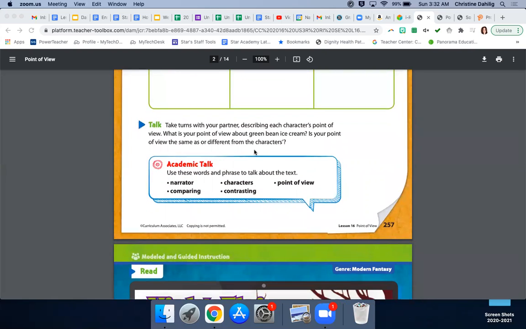And please, keep in mind these academic words: narrator, characters, point of view, comparing and contrasting. And remember, comparing is how two things are alike. Contrasting is how two things are different. We're going to pause here, and I'm going to give you a moment to complete this organizer, and then we're going to come back and discuss it before we proceed to page 258.